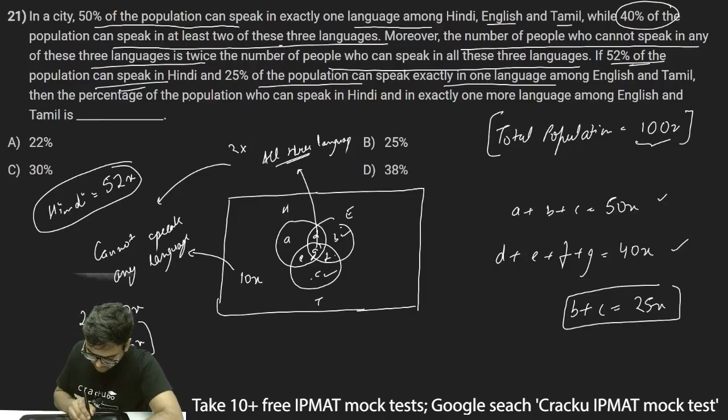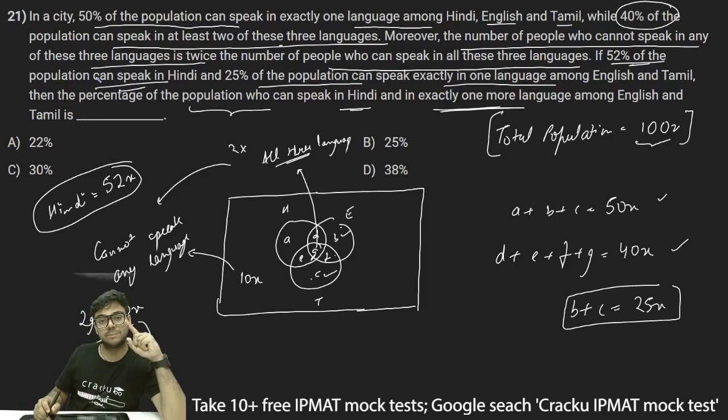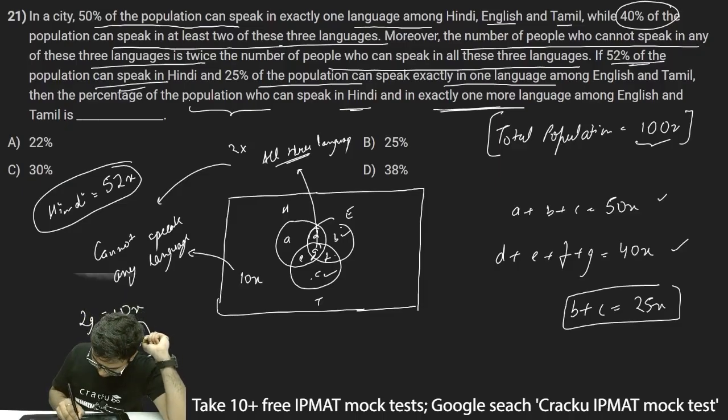Then the percentage of population who can speak Hindi and exactly one more language among English and Tamil is. So we have to find out the people who can speak Hindi plus exactly one more language among English and Tamil. So we need to find out the value of this one plus this one, that is, the value of D plus E.